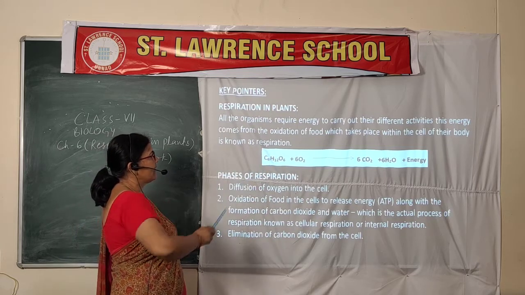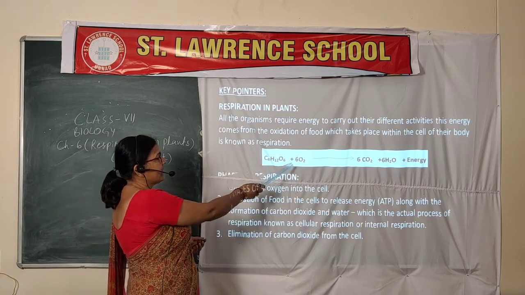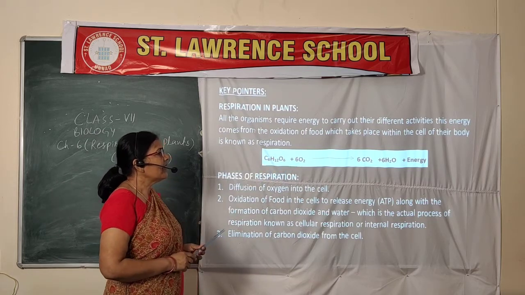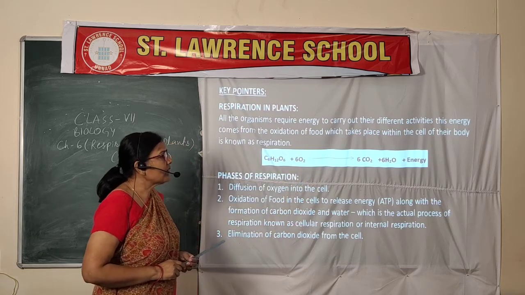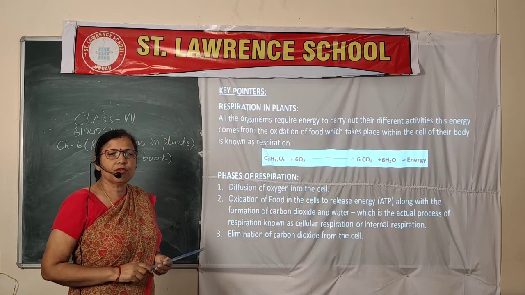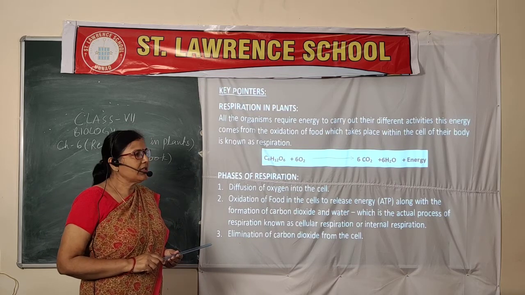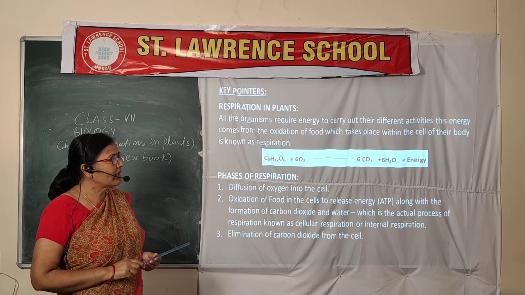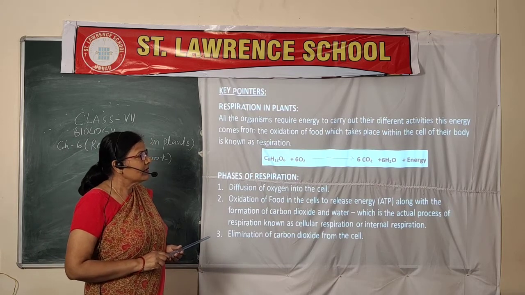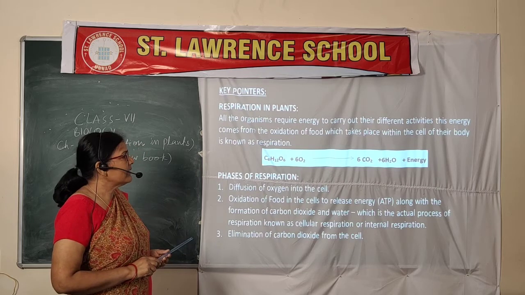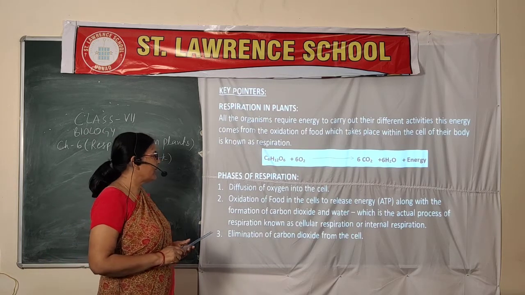This is the glucose, C6H12O6. When glucose is oxidized, that means addition of oxygen, there will be release of carbon dioxide, water vapor and ATP, that is adenosine triphosphate. ATP is the energy molecule, or energy currency, of animals and plants. Both of them are releasing the energy currency ATP, that is adenosine triphosphate.